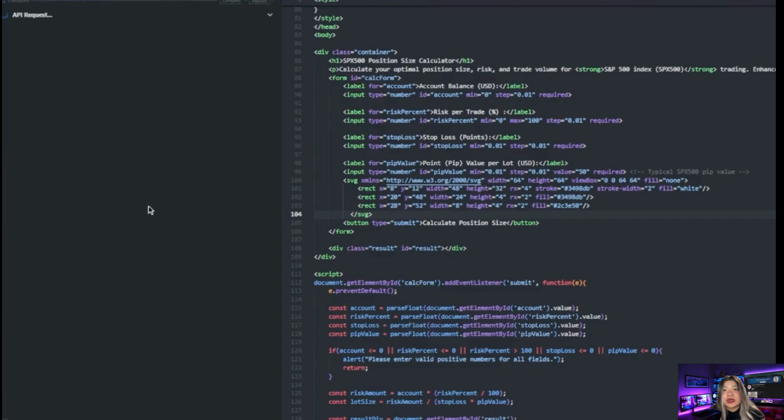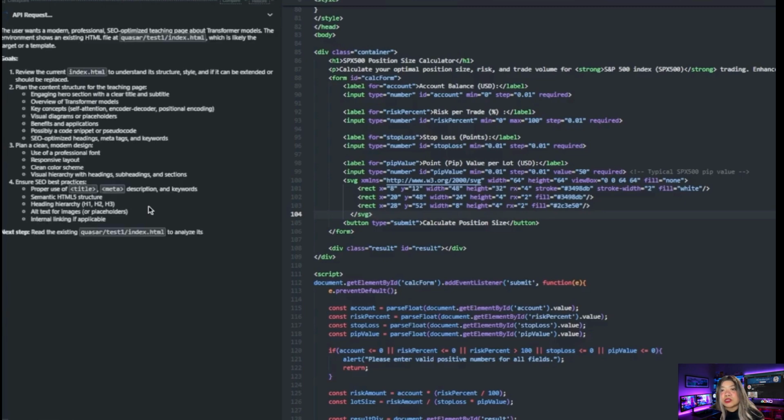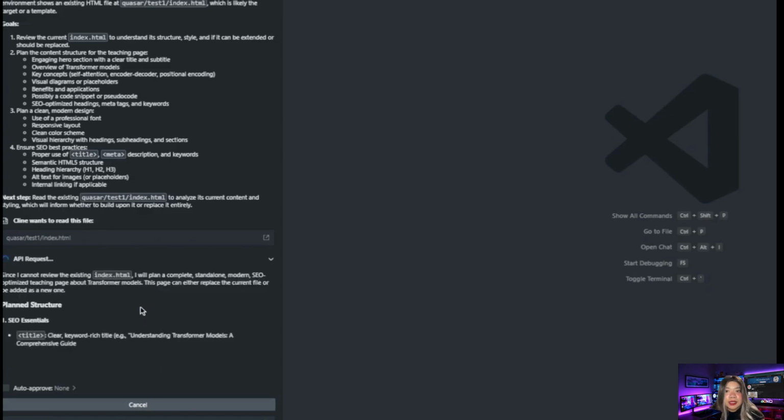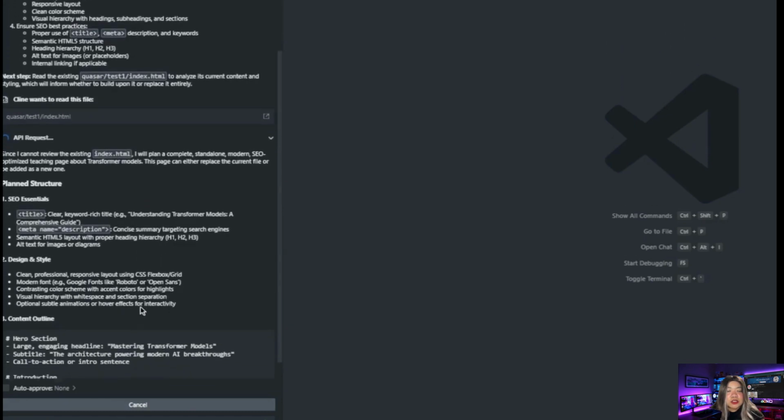So first of all, we're going to ask it to plan. That's the first thing it's going to do. It's going to create a plan for creating this transformer page. I don't want it to structure this page. Reject. So we're going to reject this. Since I cannot review, I will plan. So it will create a plan for this page.